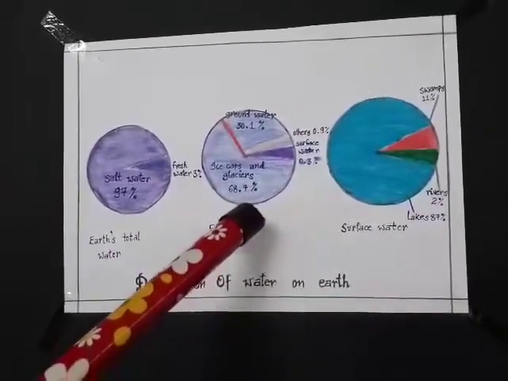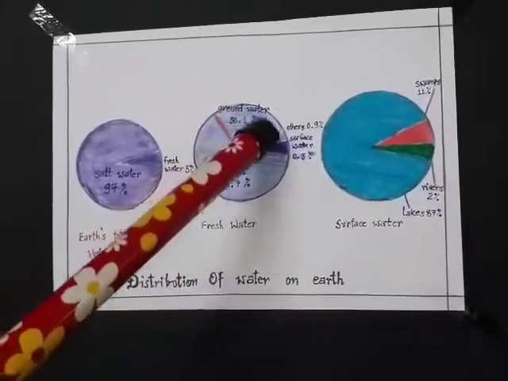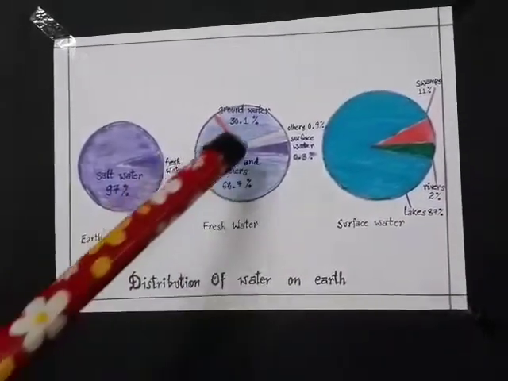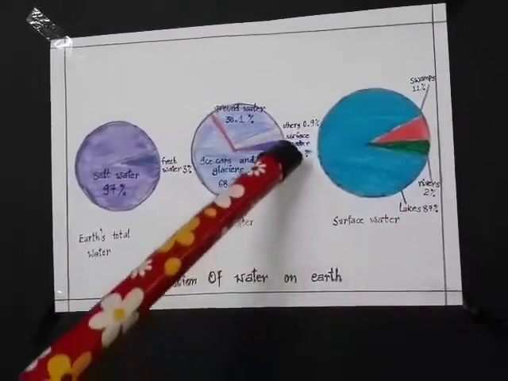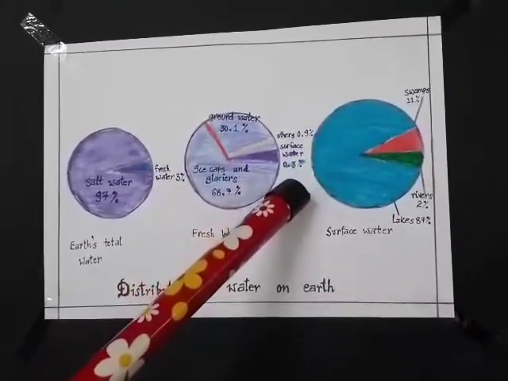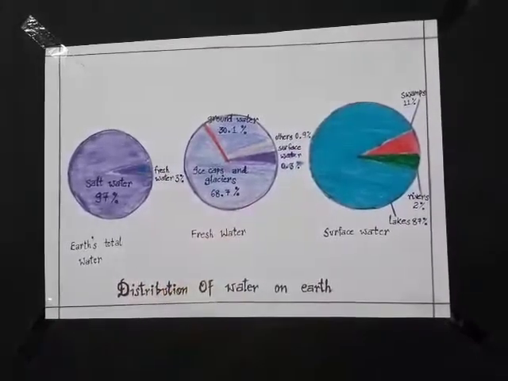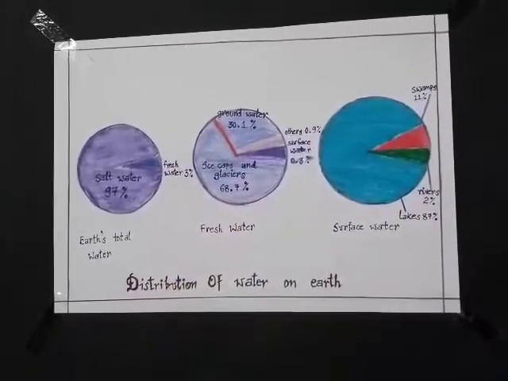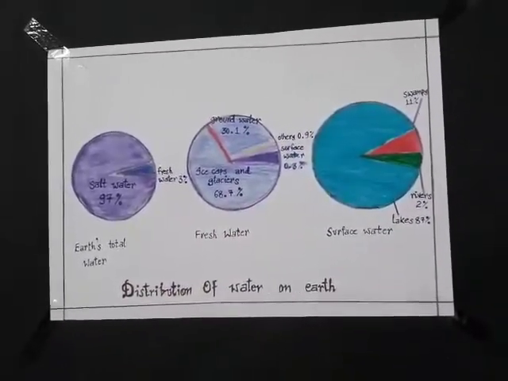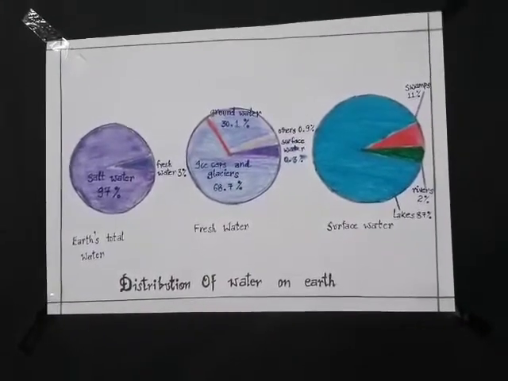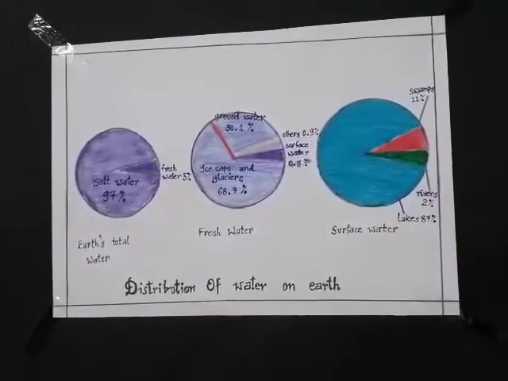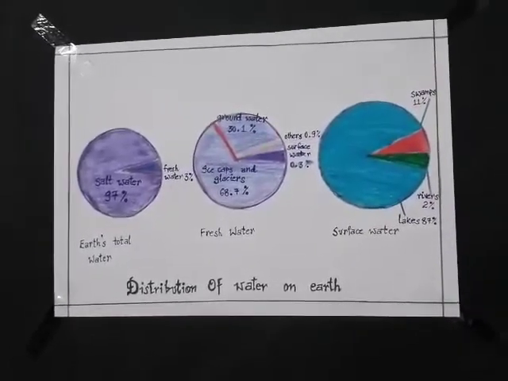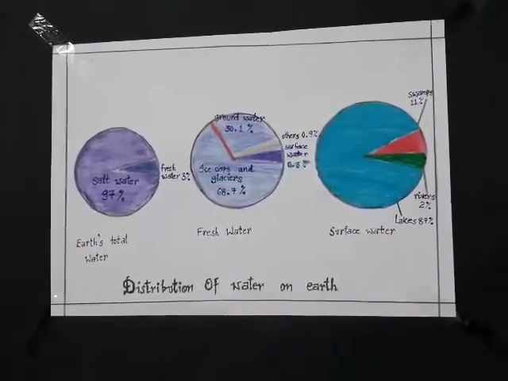67.7% is glacier water. Then coming to the groundwater, groundwater is 30.1%. Now how much is remaining? The remaining 0.9% is surface water, which is present in rivers, lakes and ponds. So a very small percentage of this valuable natural resource is available for human use. That is how the scarcity of water comes.